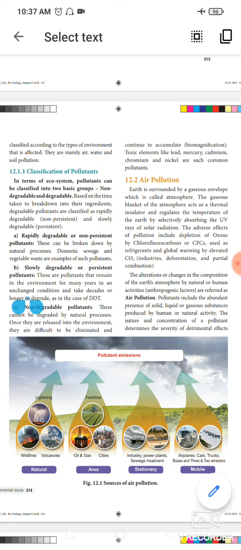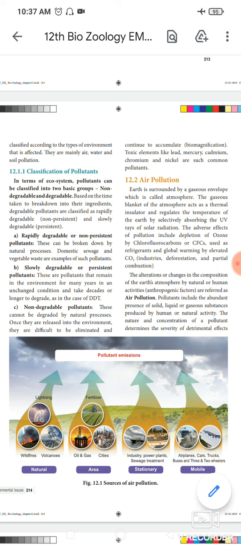Next we see the classification of pollutants. In terms of the ecosystem, pollutants can be classified into two groups: one is non-degradable and the other is degradable. Non-degradable means it cannot be easily broken down into molecules. That is called a non-degradable pollutant. Degradable pollutant means it can be easily broken down into molecules. That is called a degradable pollutant.